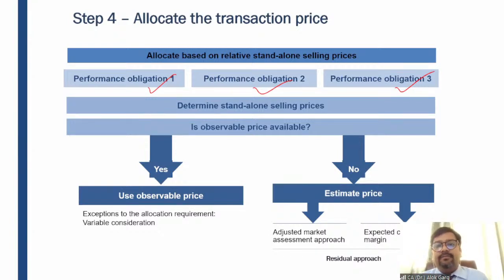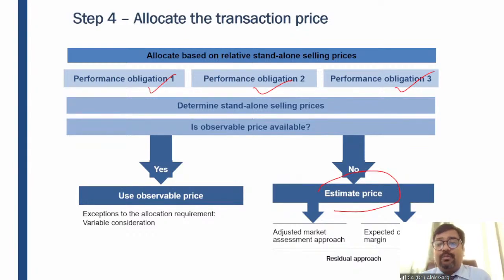Okay, sir, if the standalone selling prices are not identifiable, for example, we don't have the fair value because the entity is not selling on a separate basis, or the entity is not able to estimate the fair value, in that case, what to do? The standard says that if you don't have observable inputs, you need to estimate those prices.